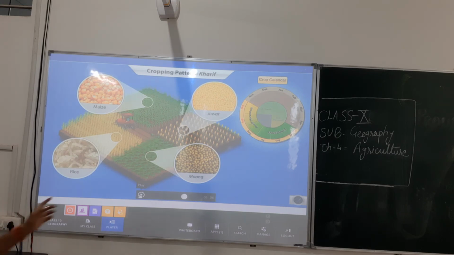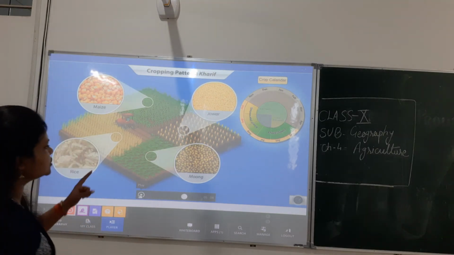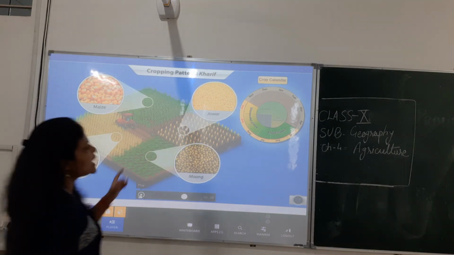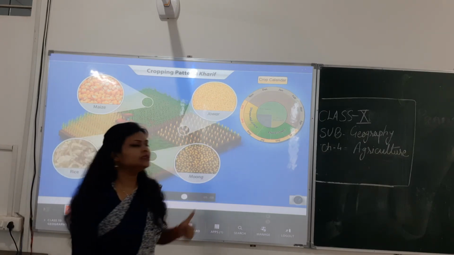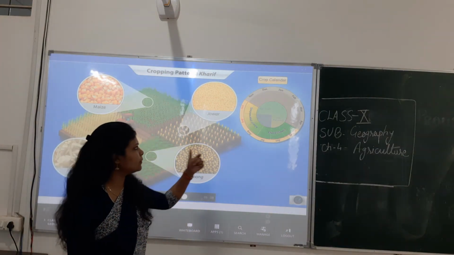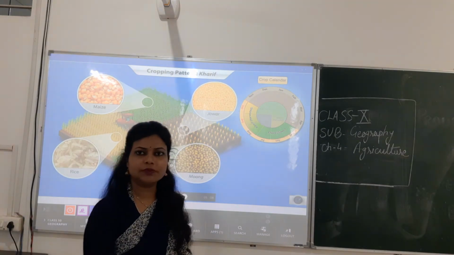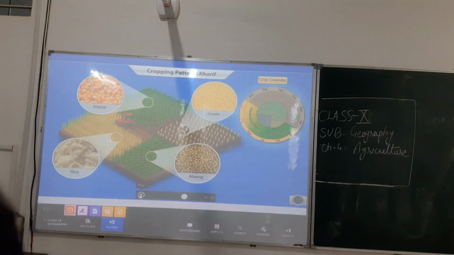Yes, so the examples of the kharif crops are jowar, moong, rice and maize, and the phase of doing the production, doing the agriculture, is from May to October. Okay, so please note it down, all of this.